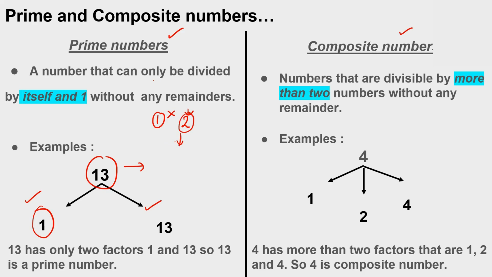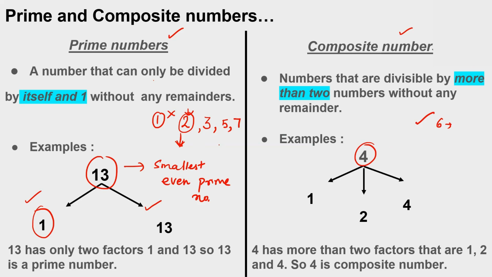So 2 plays a very important role in our prime numbers, because 2 is the smallest and only even prime number. Okay. And after that, 3 comes in a table of 3 only. 4 comes in a table of 2. So that's why 4 is not a prime number. 4 is called a composite number. 5 comes in a table of 5. 6 comes in a table of 2. So that's why it is a composite number.